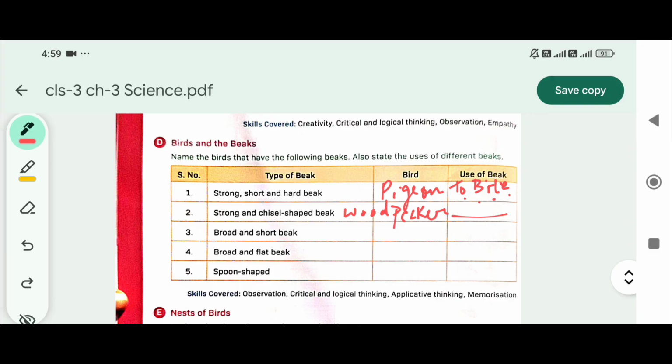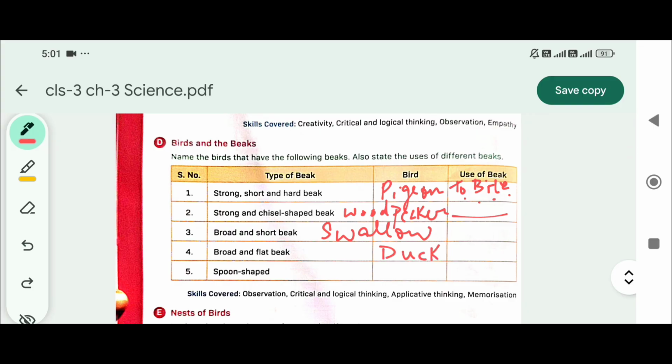Third one, broad and short beak. ये हो जाएगा swallow. Use of beak to catch small flies and insects from the air. The tiny flying insect gets stuck into the swallow's beak and the bird gulps them down. Okay, this bird gulps down. Broad and flat beak हो गया duck.